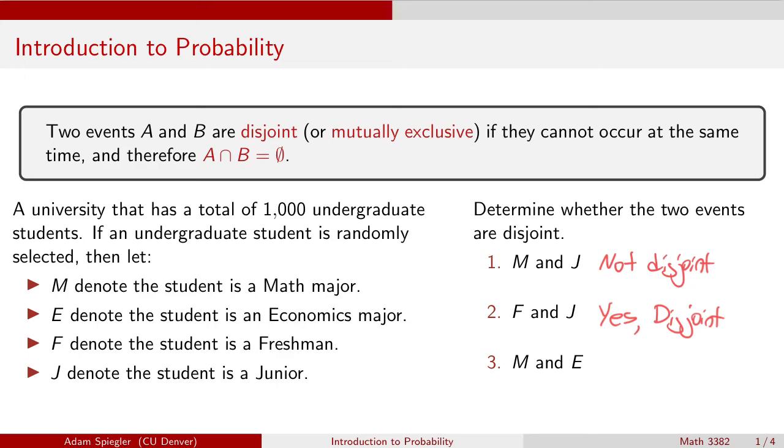For the last one, events M and E: is it possible for a student to major in mathematics and major in economics? Since it is possible to declare two majors, you can double major, there could be a student who falls into both sets. Since these can occur at the same time, these two events are not disjoint from each other.